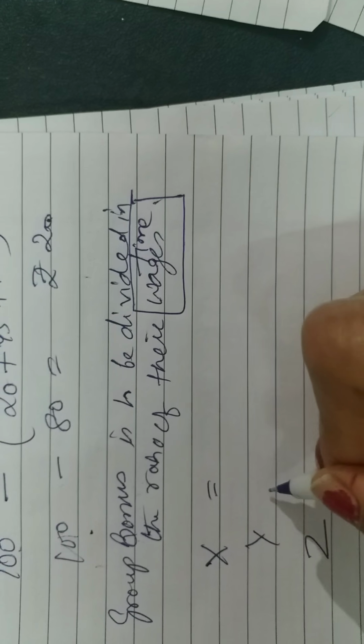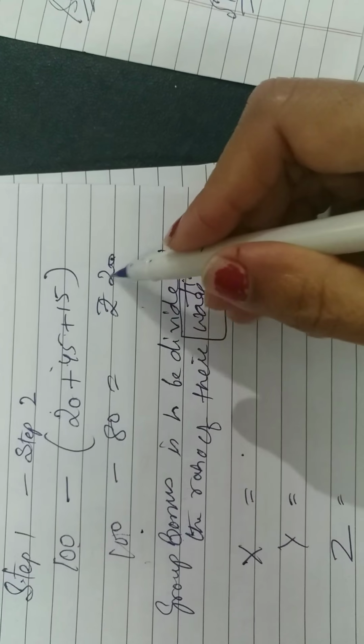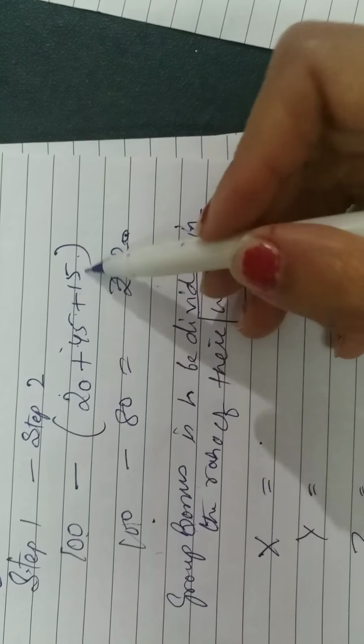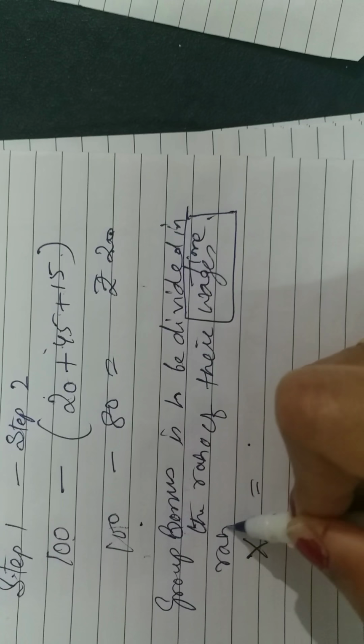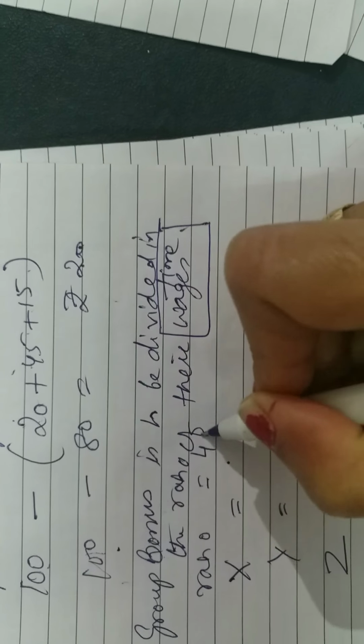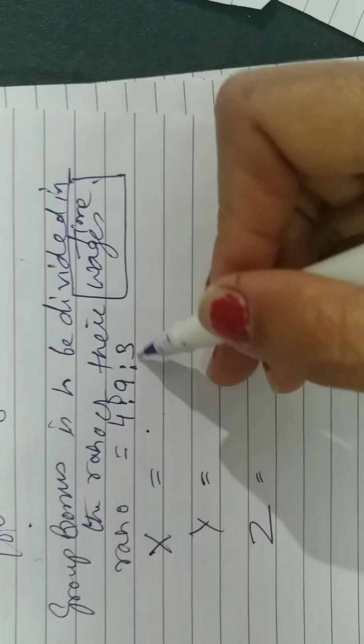How do I have to divide? I have to divide these 20 rupees in this ratio. If I simplify this ratio, what does it come out to be? That ratio comes out to be 4 is to 9 is to 3. So in this ratio, I will be dividing.